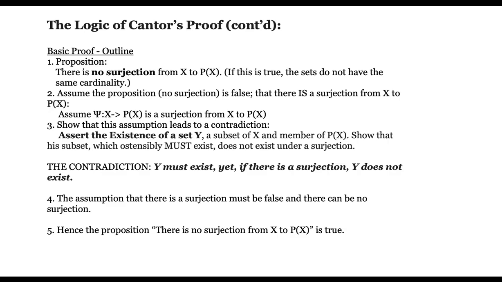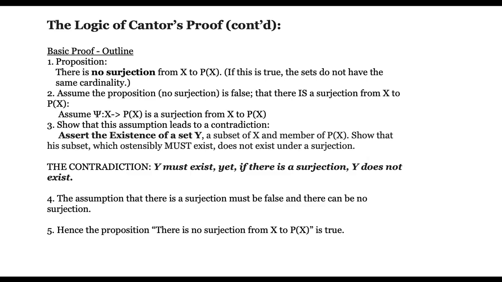Let's look at Cantor specifically. He wants to prove that for an infinite set X, the cardinality of the power set of X is strictly greater than the cardinality of the set. Let's outline the specifics of each step in the proof, and then we're going to discuss one specific step in detail. The basic proof outline. Proposition A is that there is no surjection from X to P of X. If this is true, the sets do not have the same cardinality. So A, in our general logic, equals no surjection.